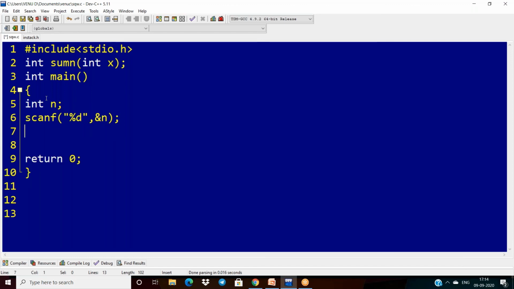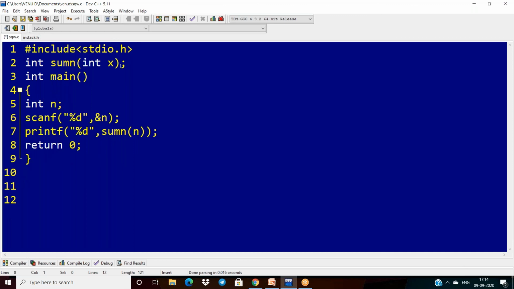After that, how do I call this function? The function has a return type, so I can take printf percentage d. The name of the function is sum n, and I have to pass an argument. n is my argument here. And this is my function call.